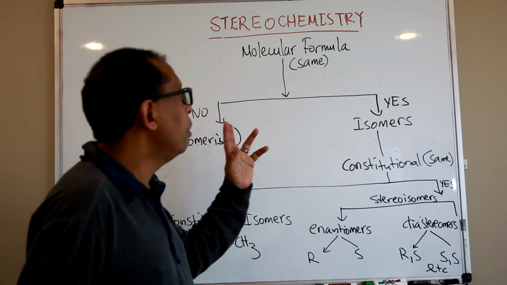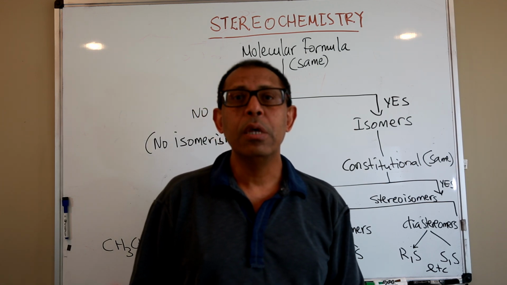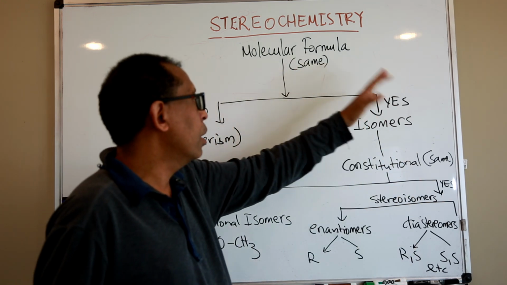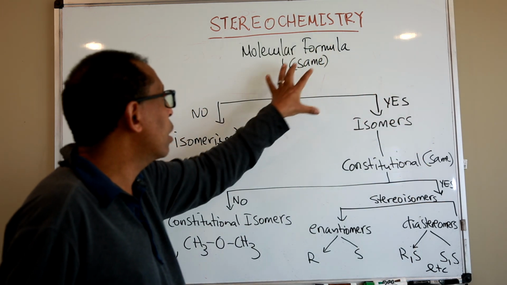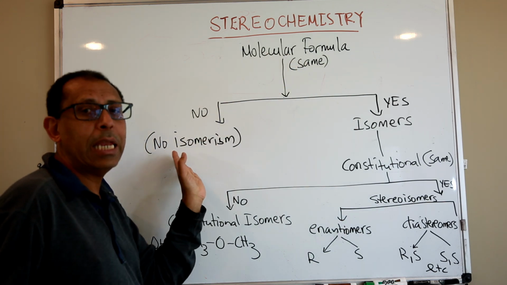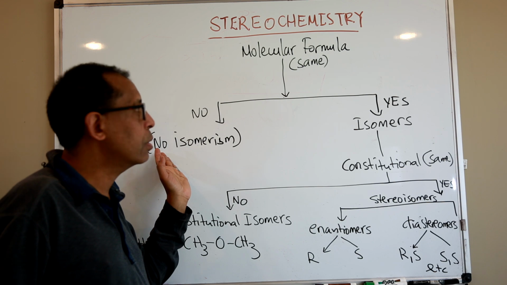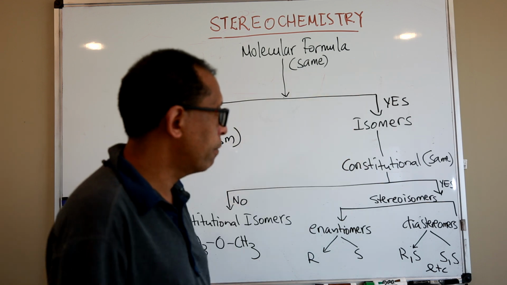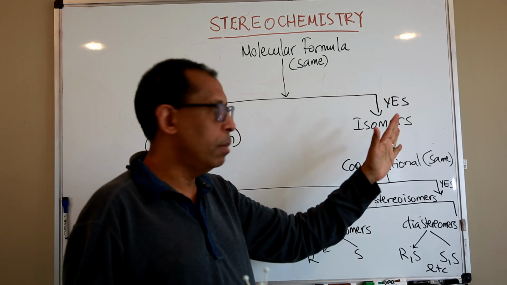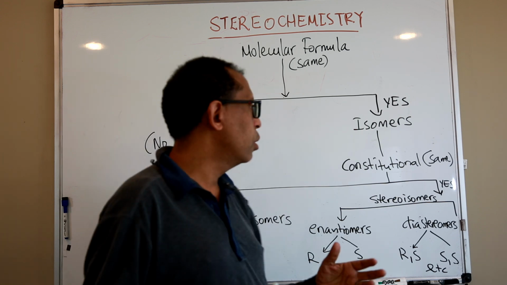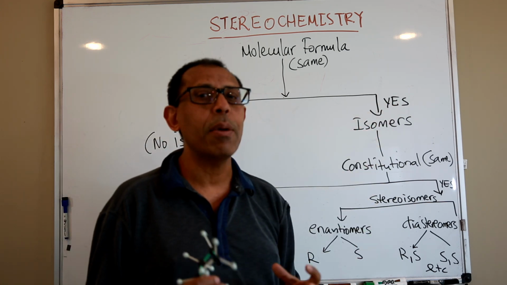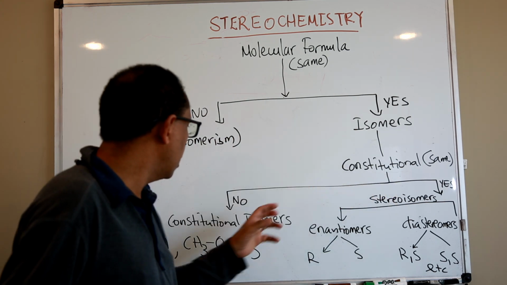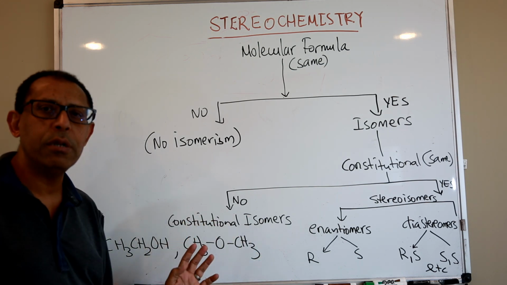So as a recap, compounds with the same molecular formula could be isomers. If they are not the same molecular formula, there is no talk of any kind of isomerism between two compounds. So the first criterion to be an isomer is to have the same molecular formula. But the next question would be, are they constituted in the same manner? Connectivity-wise, are they the same?